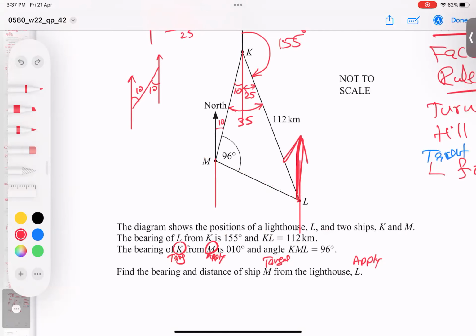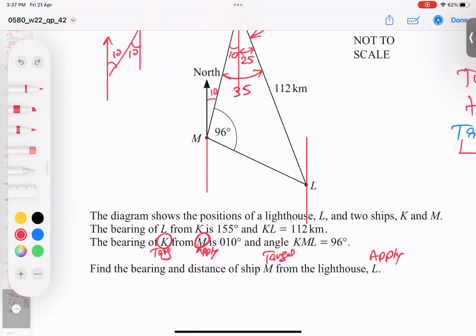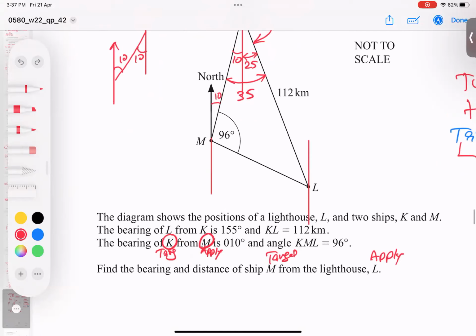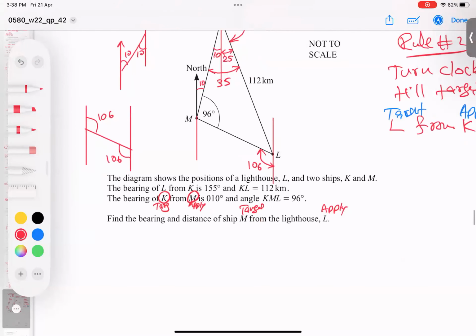I think the first part is easy. How come? Look here. My question: if these two lines are parallel to each other and a line joins them, how much is this angle? 106. How come? 10 plus 96, so this is 106. Then how much is this? 106. And this angle?